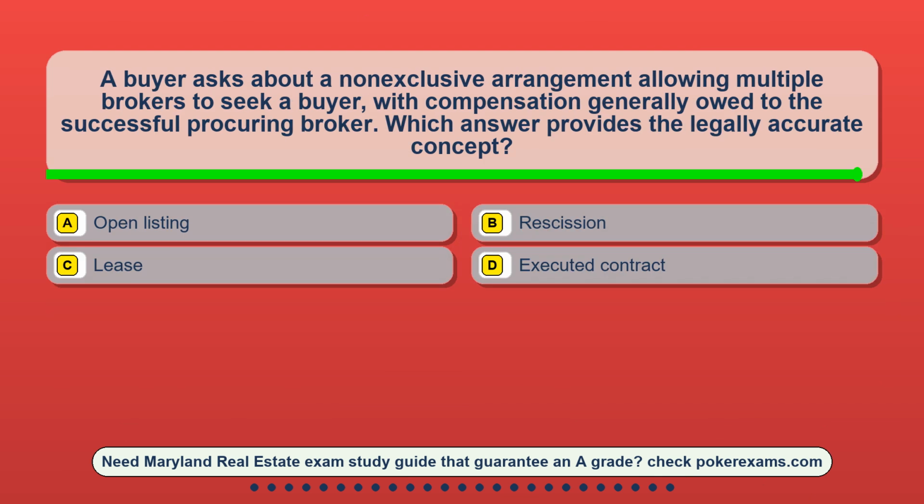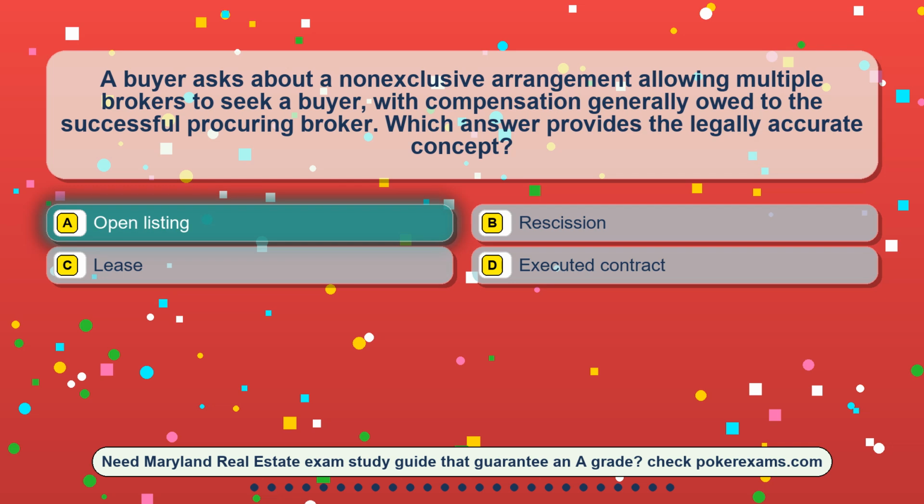Question 10. A buyer asks about a non-exclusive arrangement allowing multiple brokers to seek a buyer, with compensation generally owed to the successful procuring broker. Which answer provides the legally accurate concept? Option A. Open listing. Option B. Rescission. Option C. Lease. Option D. Executed contract.